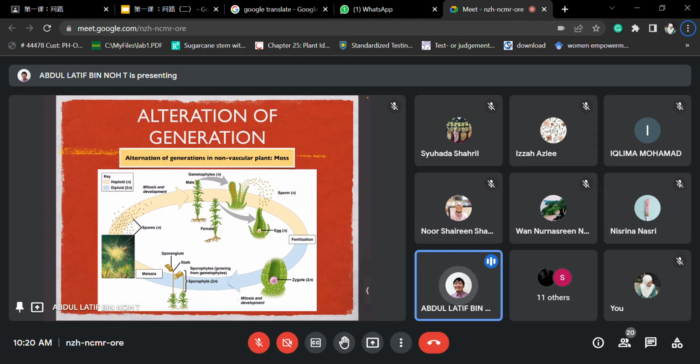So boleh nampak the diploid punya structures kalau awak go into detail, pergi dekat moss banyak ni, and then sometimes you can see the diploid punya structures lah, yang dia akan tumbuh di atas this particular haploid punya structures. Right, this is where they already undergo fertilization and produce these particular structures lah. Alright, so this particular sporophyte punya structure, dia akan grow di atas the gametophyte punya structure, the haploid punya structure.